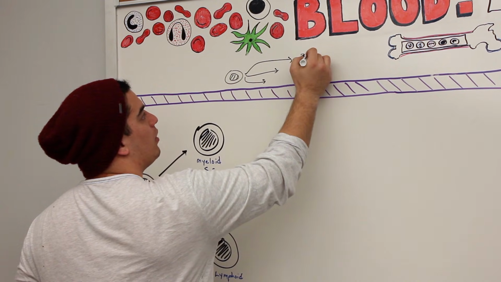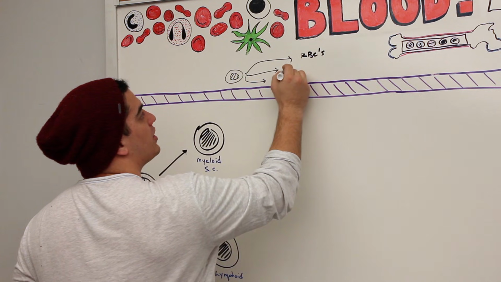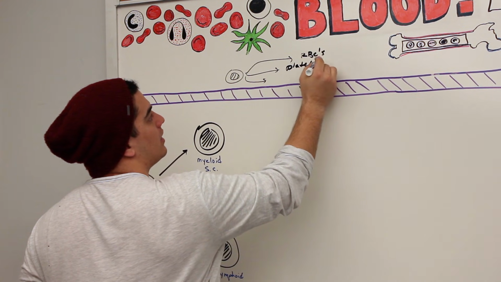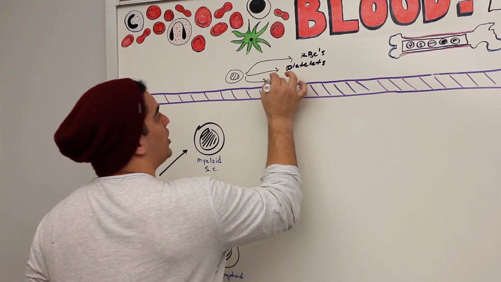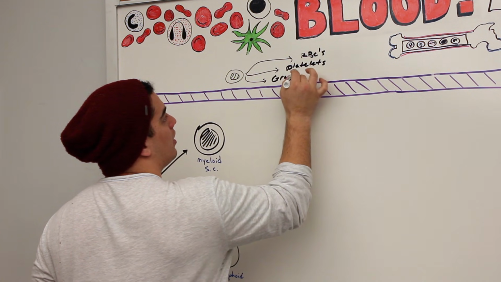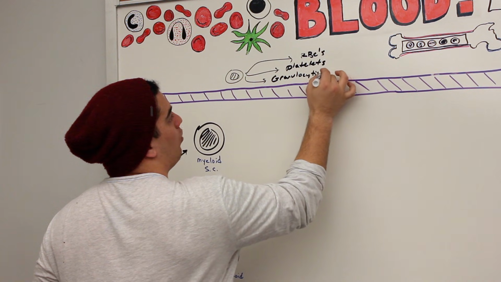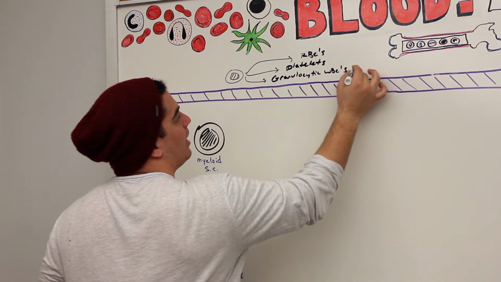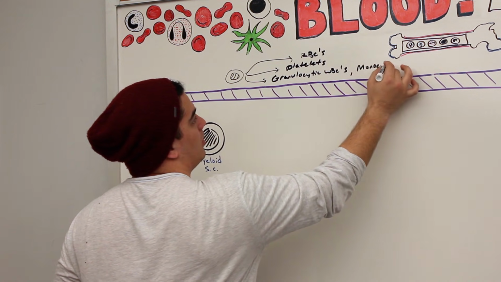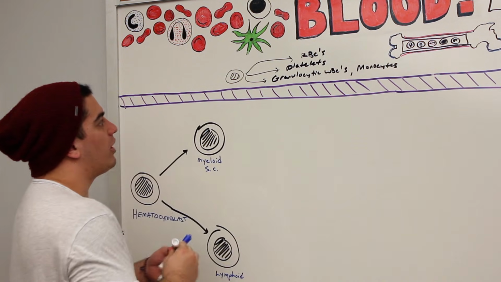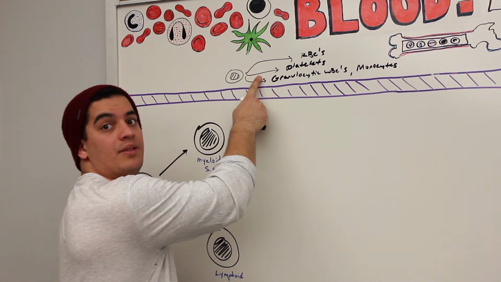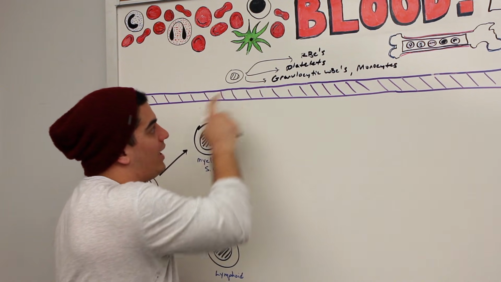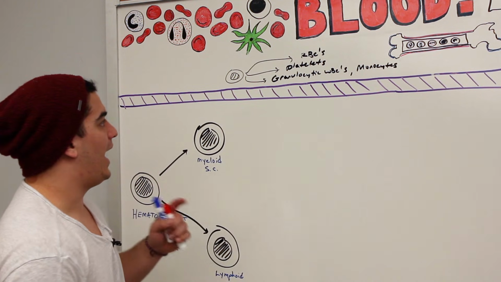One is going to form red blood cells, one is going to form platelets, and the other is going to form what we're talking about, which is granulocytic white blood cells and monocytes. We're going to focus on this step right here, but we will do a brief introduction into platelets. But we're focusing on the granulocytic white blood cells and the monocytes.